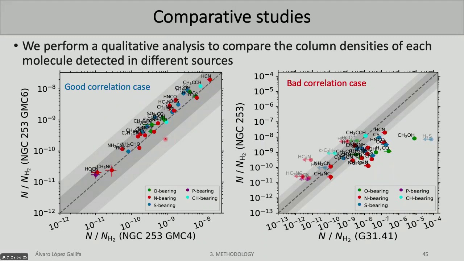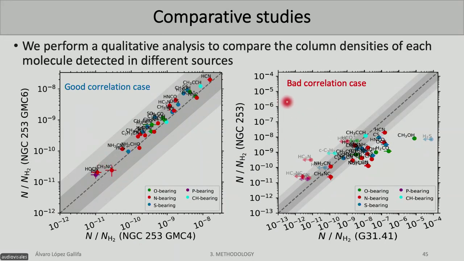They are also color-coded by bearing families, depending on whether they are composed of oxygen, nitrogen, barium, sulfur, etc. For example, in this case, HCN is detected in this source, which is NGC253, and in another source in NGC253. This is an example of a good correlation because it follows this one line. The closer the molecules are to that line, the better the correlation is, and the better the correlation is, we can say that the chemistry of those sources is similar.